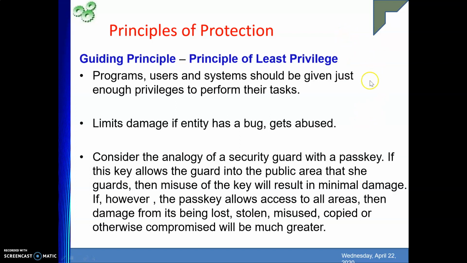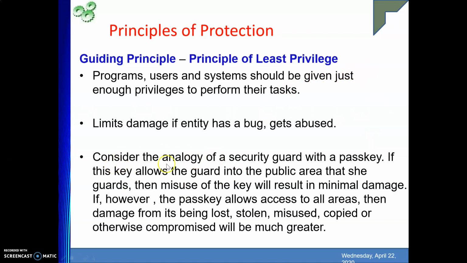But if that function is accessing the variables and other things of the main, then the damage will be propagated to the main also. Due to that, we are providing limited privileges and limited access to the function. Whatever is required to perform the operation, only that will be accessible to the function.